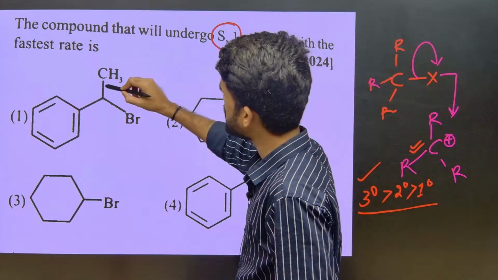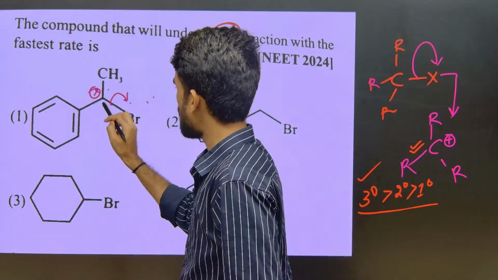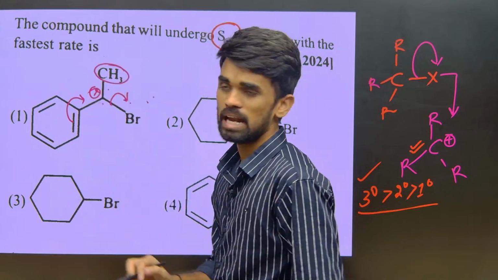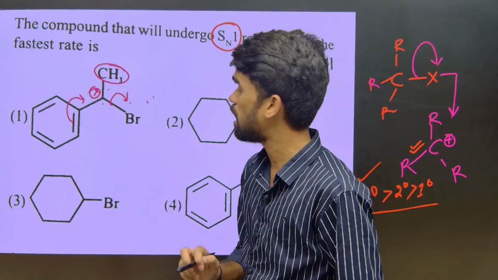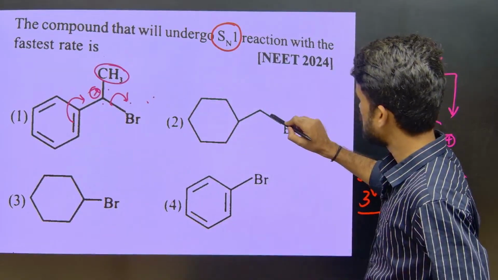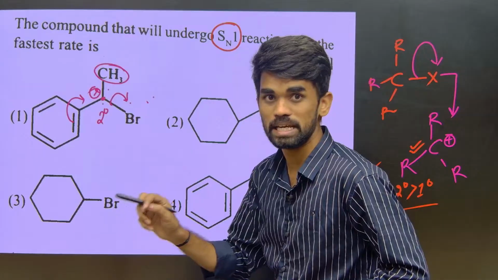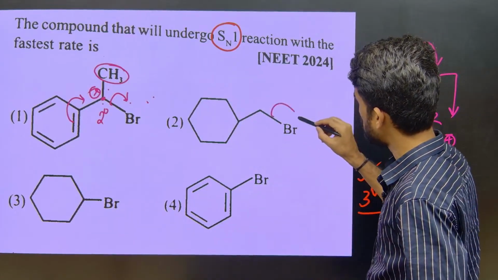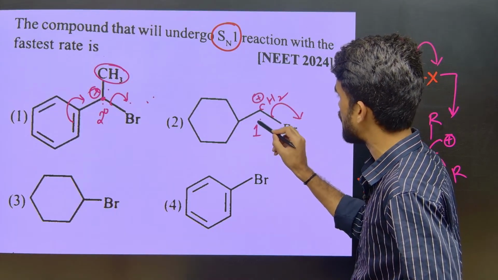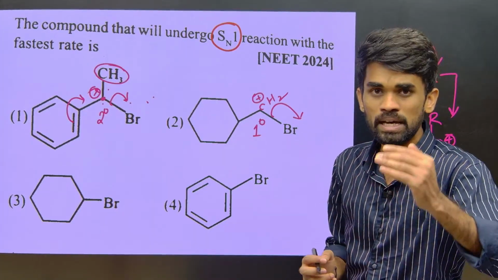Now if you remove this bromide ion, you will get a benzyl carbocation, right? In the benzyl carbocation, the positive charge is stabilized by the ring pi electrons, and the 3 hydrogens of this alpha carbon take part in hyperconjugation. So it will be stabilized. This carbon is a secondary carbocation but benzylic. But what about this one? When it goes out, what kind of carbocation are you getting? You are getting a primary carbocation. We know primary carbocations are least reactive in SN1. They will proceed with SN2 reaction.